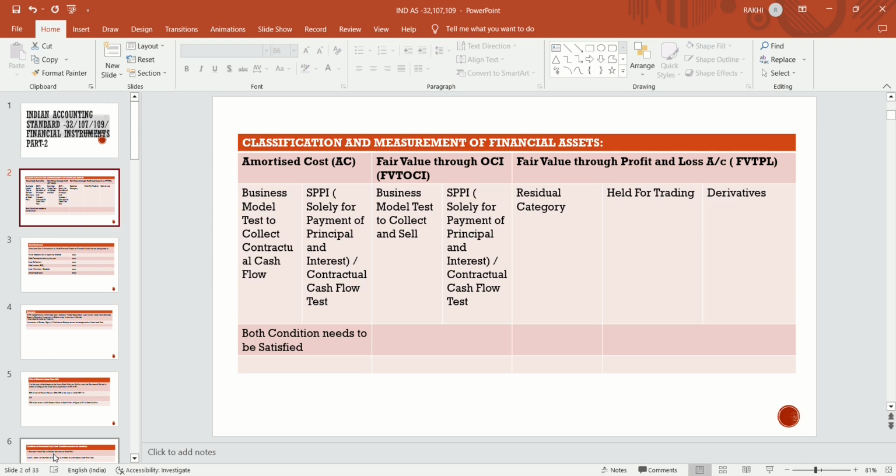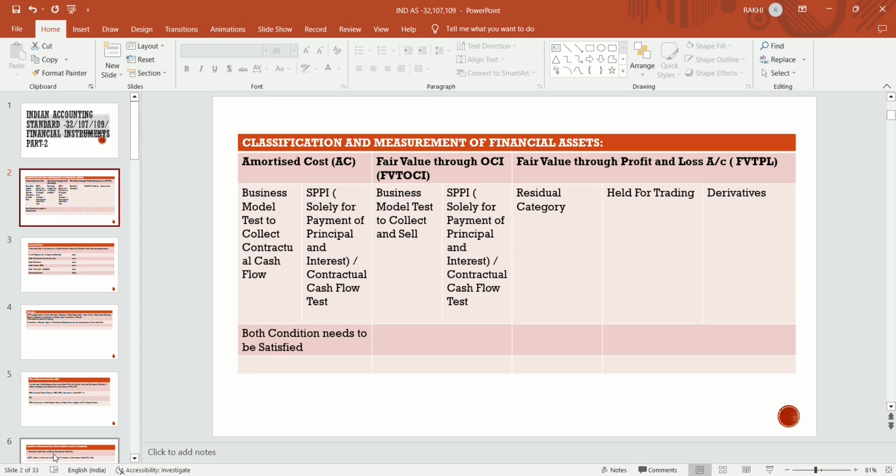Now we will discuss in detail the classification and measurement of financial assets, how we will recognize that financial asset in our books. How will we classify? There are three types of classification. Firstly, we will check amortized cost. Then we will go through fair value through OCI. Then there is fair value through profit and loss account.